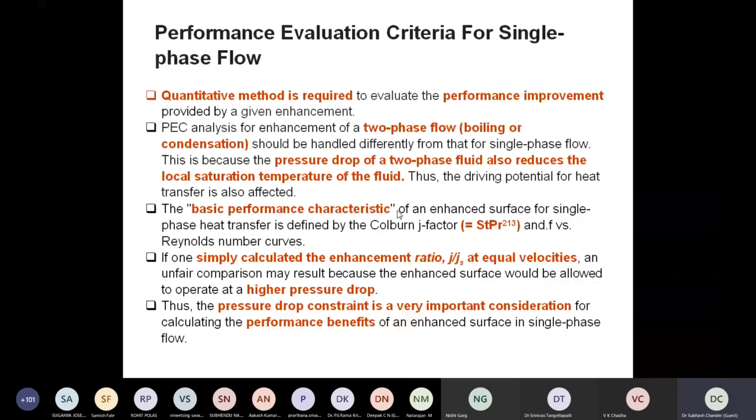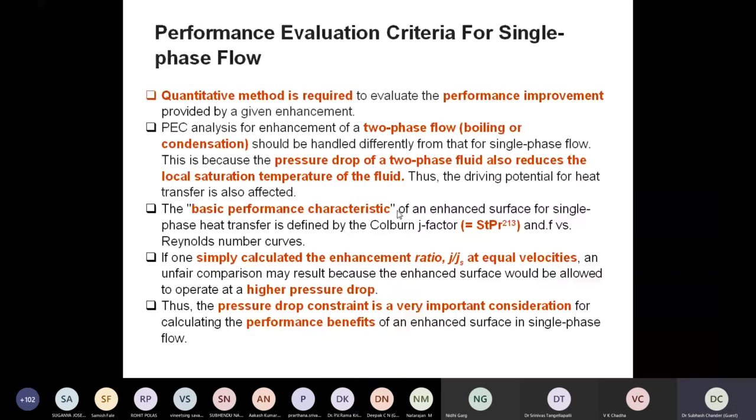It means performance evaluation is the most important aspect when we innovate with design modifications of the heat exchanger. So we have to set some criteria to decide whether certain changes are going to give me some benefit or not, right? A quantitative method is required to evaluate the performance improvement provided by a given enhancement.